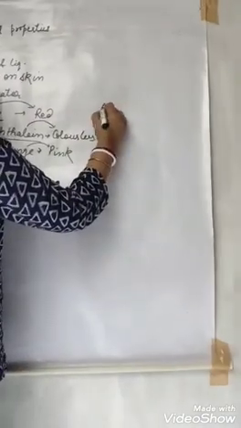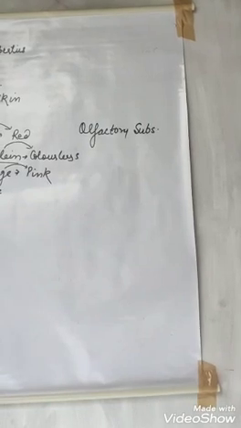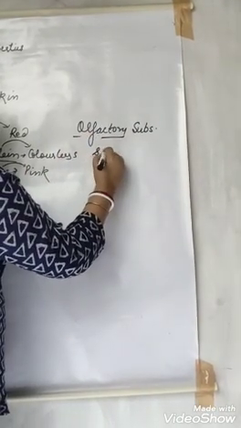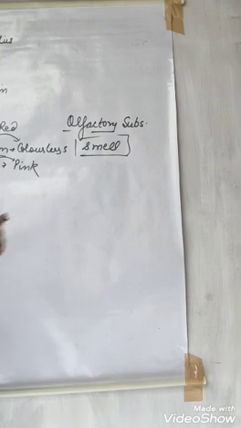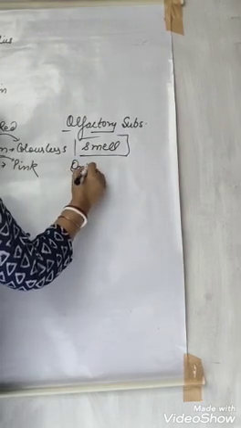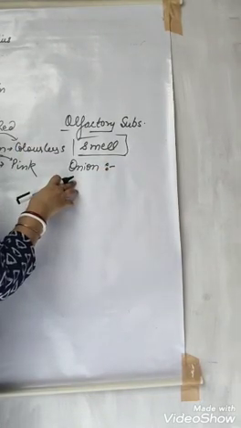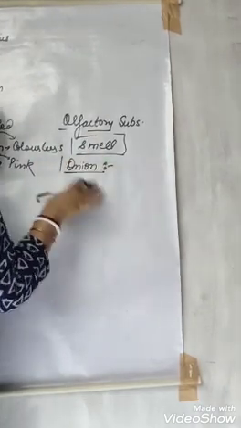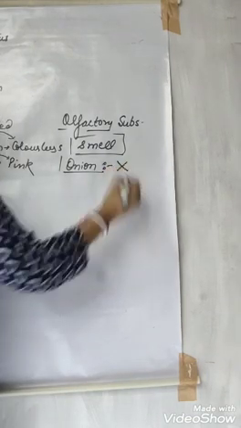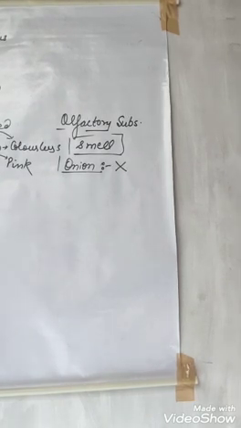And there are some indicators that are called olfactory indicators. What is olfactory? That is dependent on smell. When acid or base is added to it, it will show a change in smell. Both indicators are there, but onion is the most common for acids. When a base is added to onion solution, its smell changes, but when onion extract is added to an acid, its smell doesn't change, it remains the same. Alright, these are olfactory indicators.